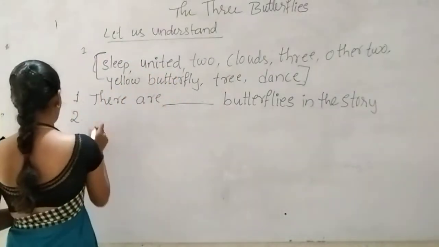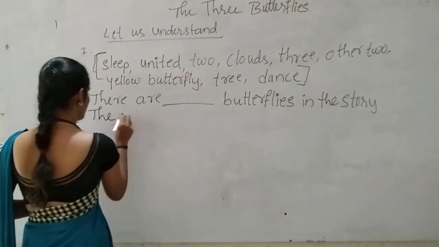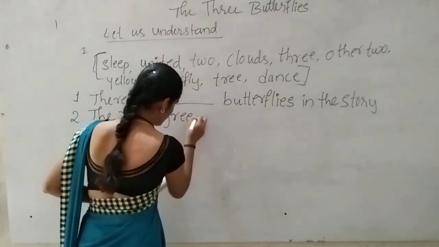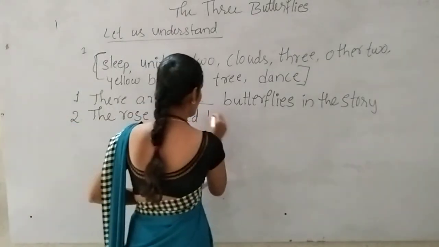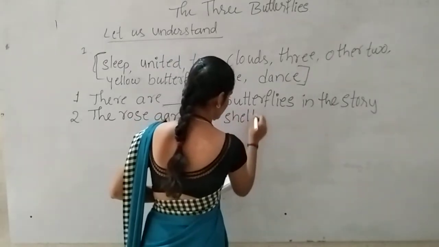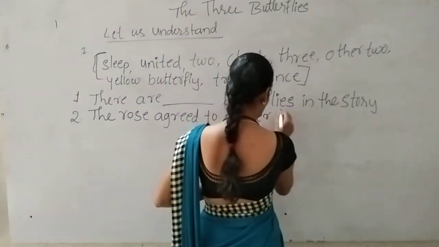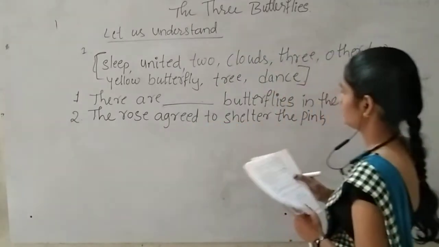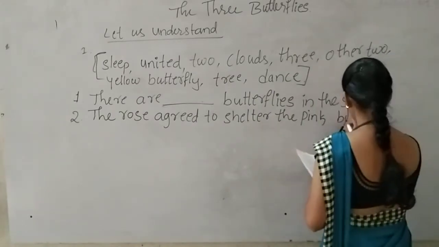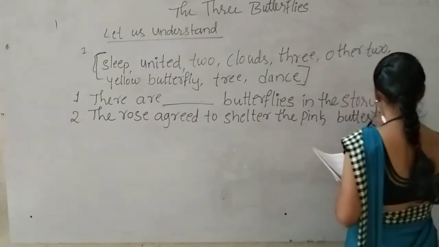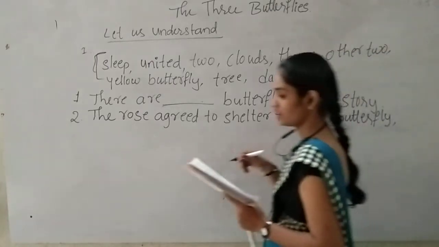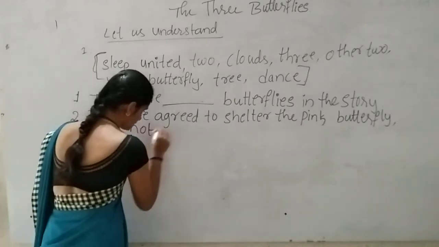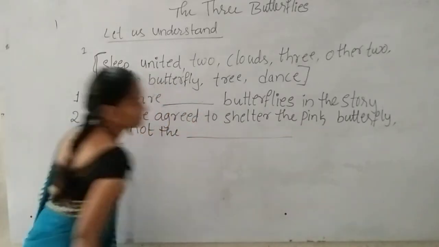So what is the second sentence? The rose agreed to shelter the pink butterfly, but not the dash.